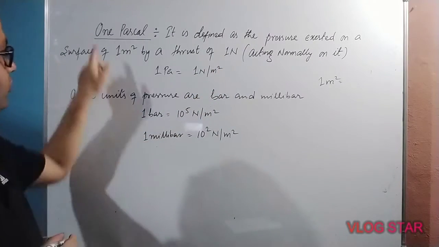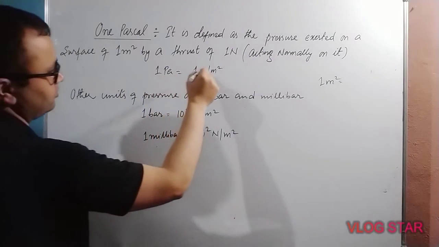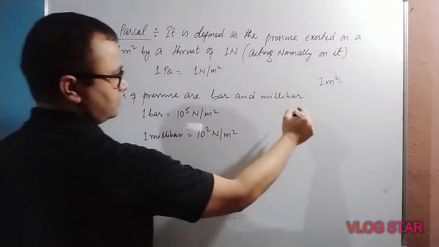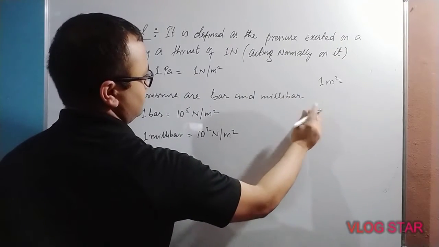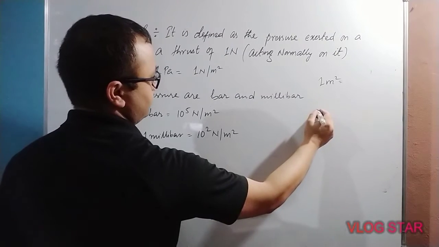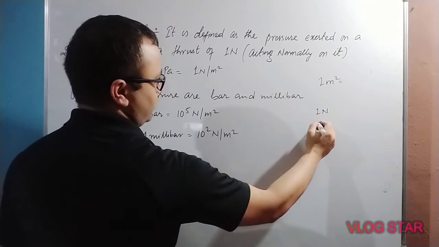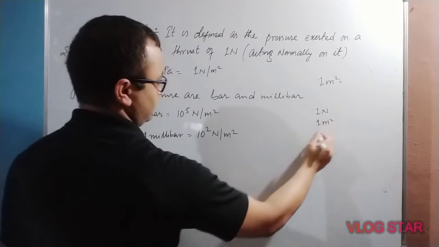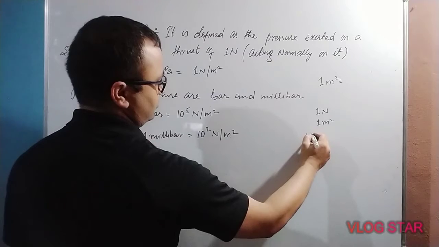So 1 Pascal equals 1 Newton per meter square. If the thrust is 1 Newton and the area is 1 meter square, then the pressure will be 1 Pascal.